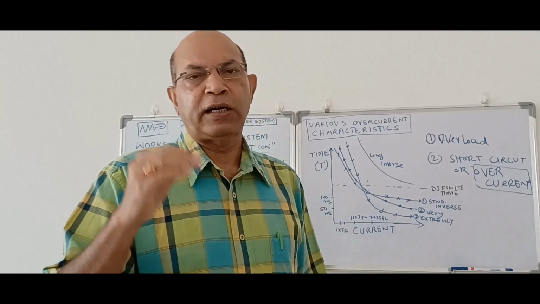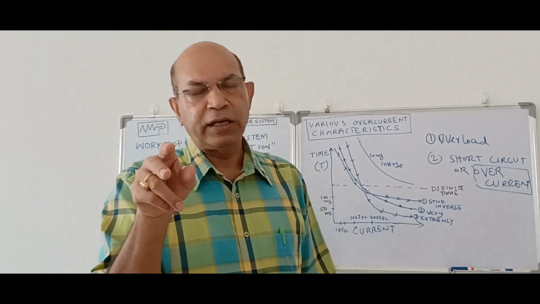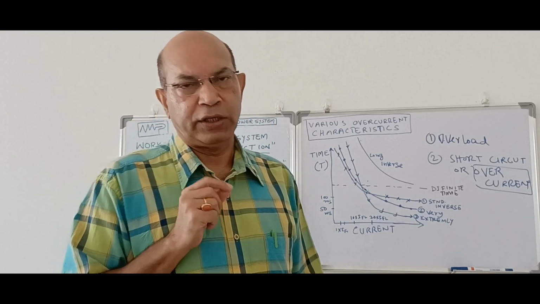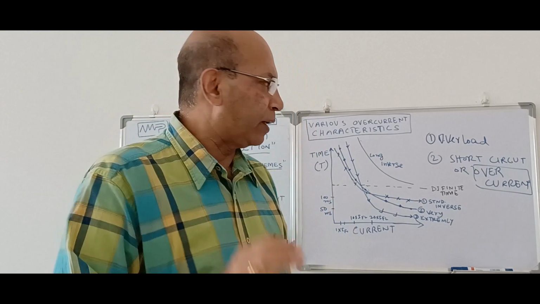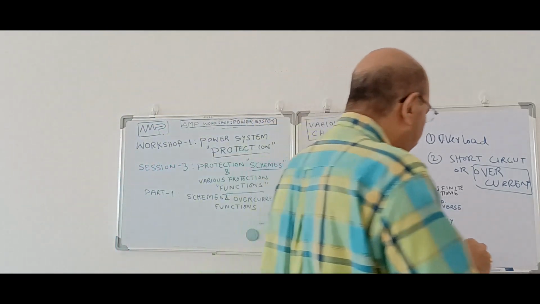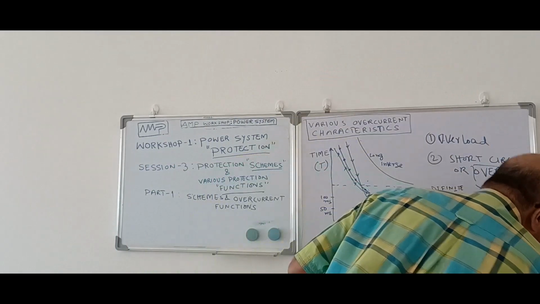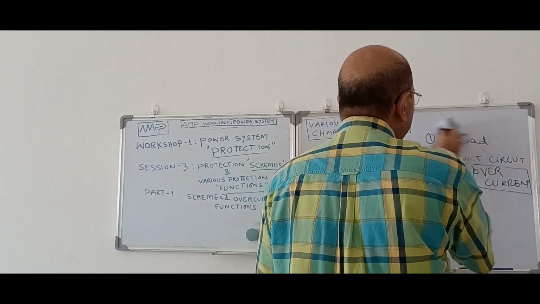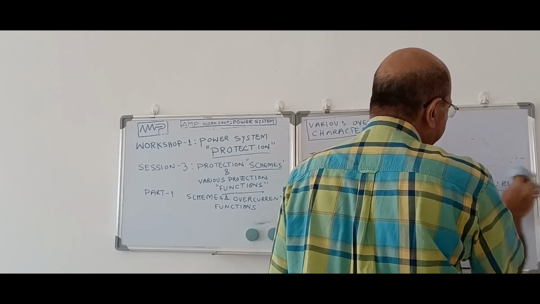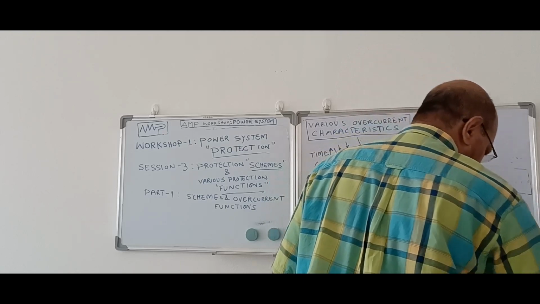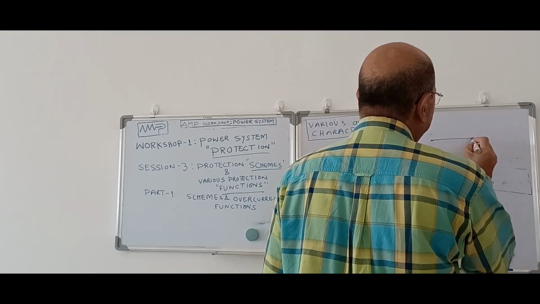Similarly, suppose there is a sudden short circuit between two phases of a motor, either in the terminals or inside the winding. Then what will happen? In normal condition, the motor is carrying the full load current. Suppose a 10 kilowatt motor is carrying 17 ampere current. Now suddenly this motor becomes short circuit between two phases. So suppose this is 415 volt subjecting to a motor winding.